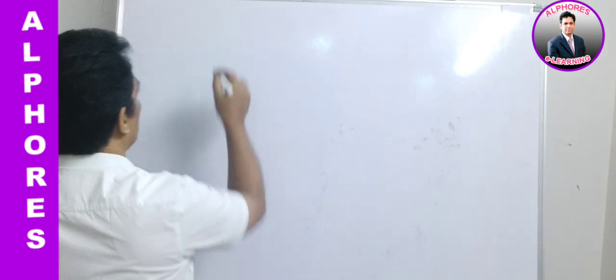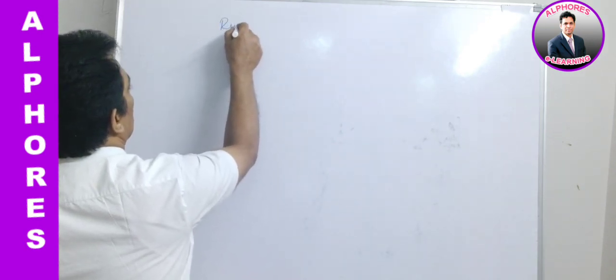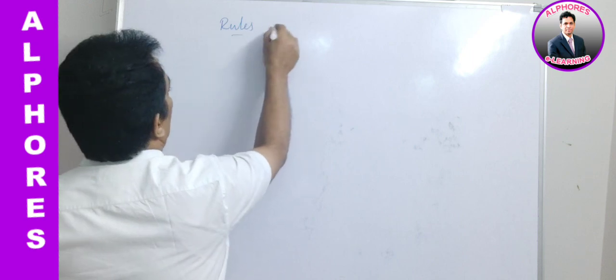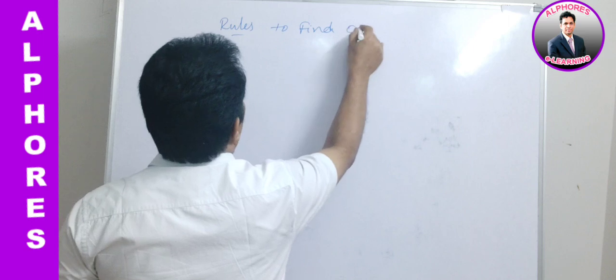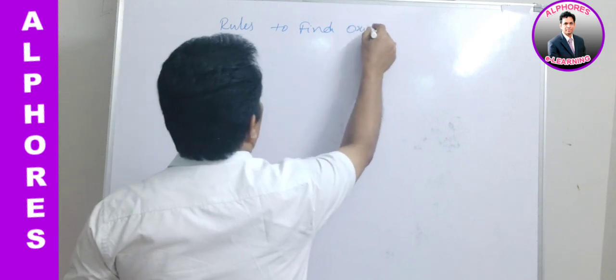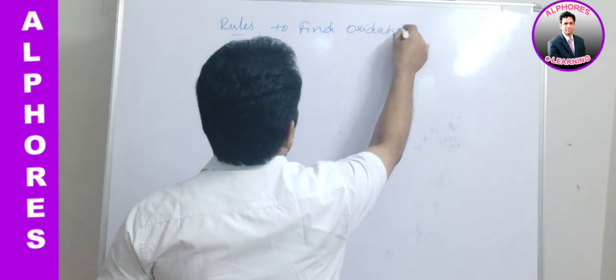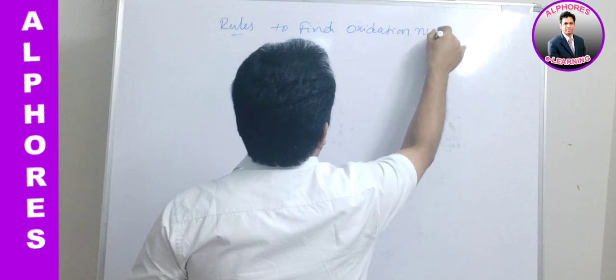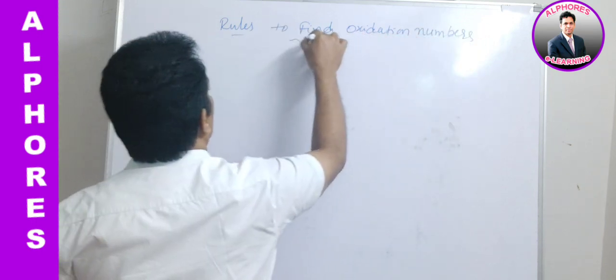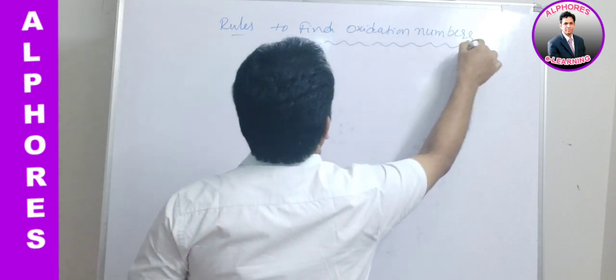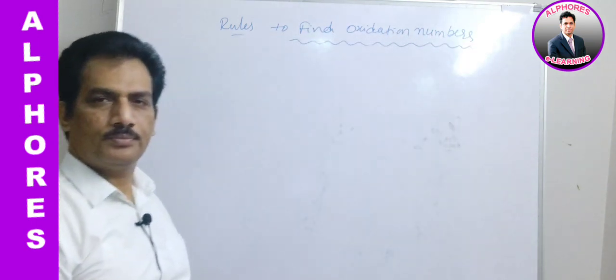That is nothing but rules to find oxidation numbers.